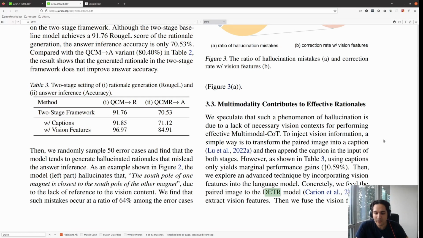The main reason is that maybe the captioning is not capturing most of the information required for answering that question. But the vision feature embedding gives the model a better space of search to find the better connection in the neurons to get the answer.